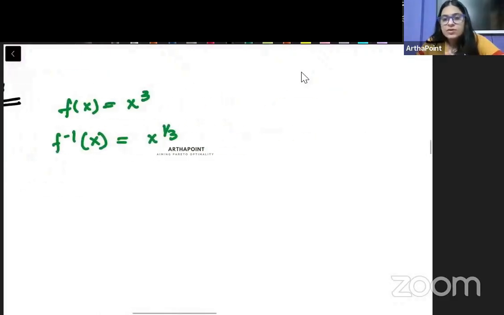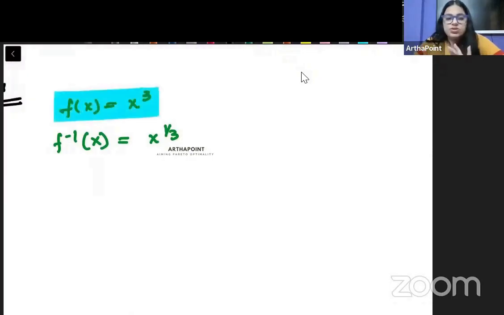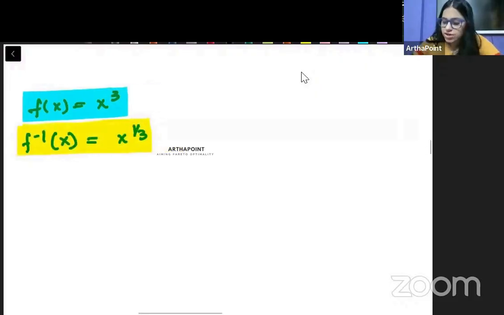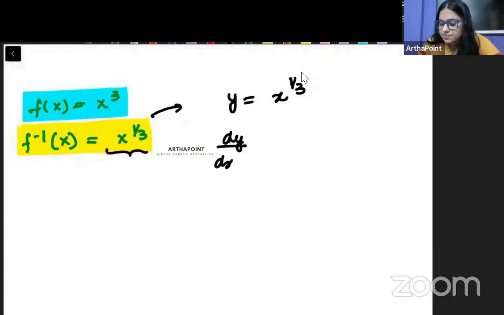ठीक है? We are saying that we have shown that this is an increasing function. ये एक completely increasing function है. If this is an increasing function, so we can say that this will also be strictly increasing function. Let's just try to show this. एक बहुत अच्छा तरीका शो करने का ये होगा कि हम अब इसको एक न्यू फंक्शन मान के इसको डिफरेंशिएट कर दें विद रिस्पेक्ट टू x.